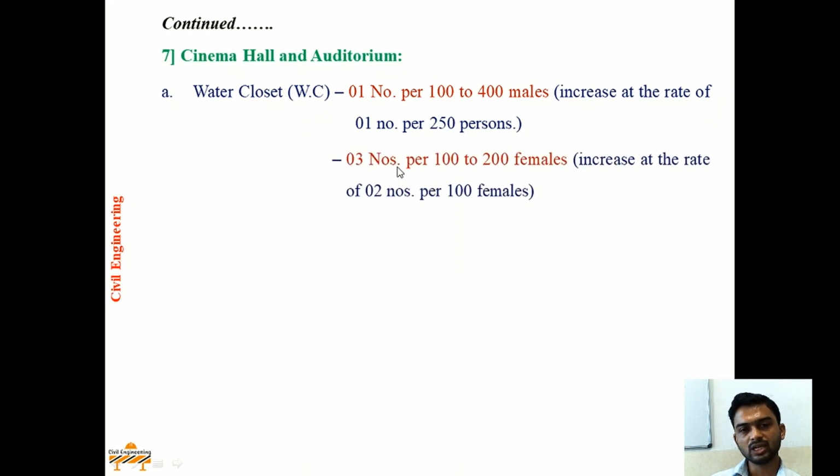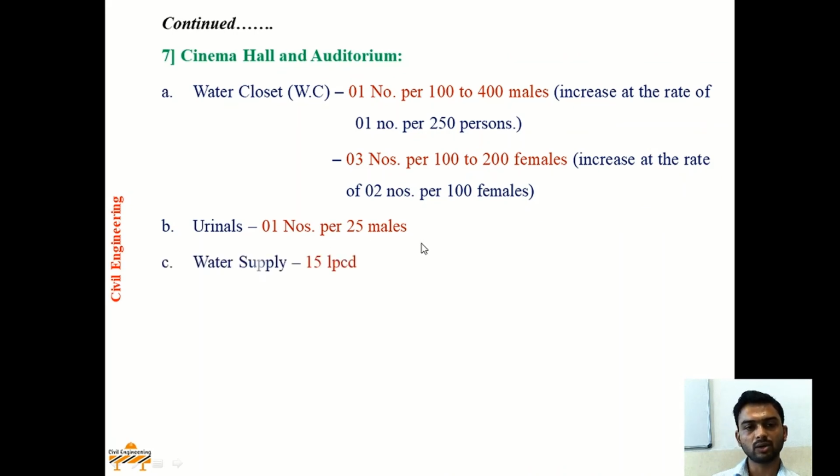And 3 WCs should be provided behind 100 to 200 females. And if the female capacity of the cinema hall is more than 200, then WCs should be increased at the rate of 2 per 100 females. Whereas 1 urinal behind 25 males should be provided in case of cinema halls and auditoriums.